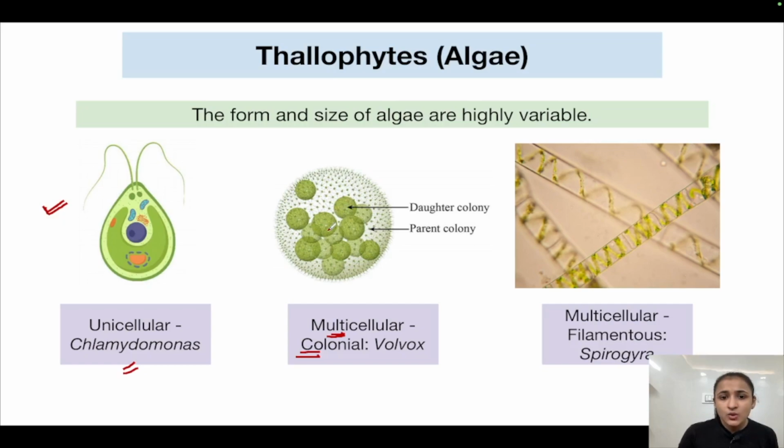These are the various colonies, daughter colonies of volvox, which is also a green algae. This main colony in which various daughter colonies are present. So the main colony is the parent colony, and inside these green circles represent the daughter colony. So this is the colonial arrangement which is seen in volvox. So we talked about the unicellular arrangement, then colonial form. Algae also exist in filamentous form, which is also a multicellular type of organization. In filamentous form, these are the various filaments, okay, long thread-like structures. It is seen in Spirogyra, which is again a green algae.